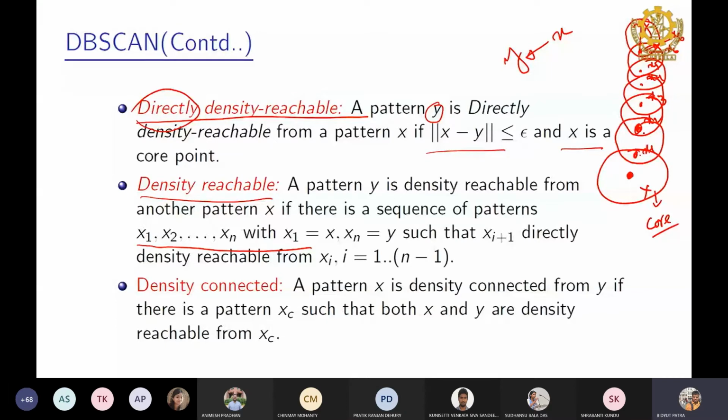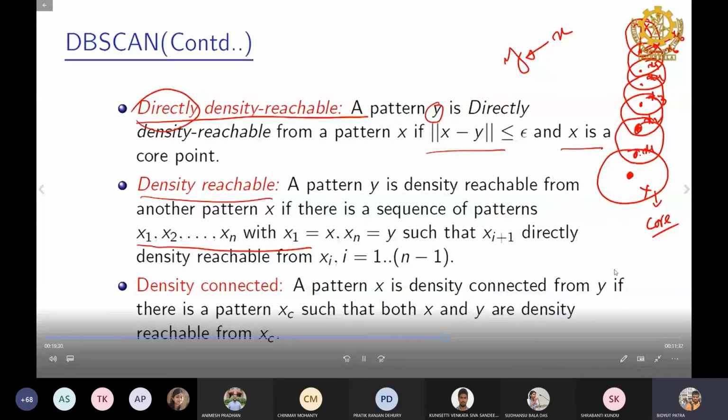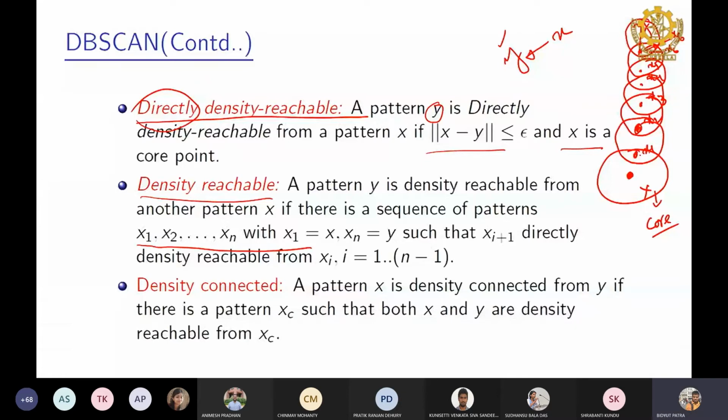So we cannot say that x is density reachable from y. We can say y is density reachable from x, but we cannot say x is density reachable from y. Why? Because y may not be the core point. If you say some point is density reachable from other points, the point from where we say that must be the core point, because we should have a sequence of points which are directly density reachable from a core point.